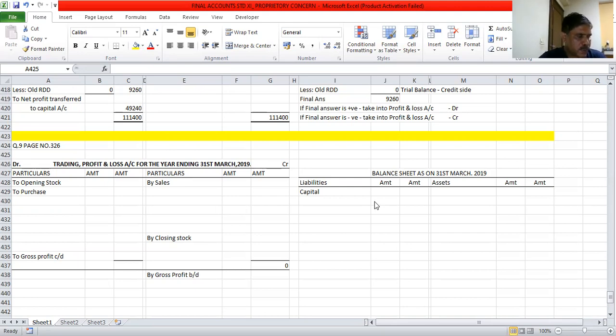Outstanding expenses, wages 6,000, rent 5,000. In front of wages and in front of rent, you will mark number 3. Write off further bad debt rupees 1,500 and provide 5% for reserve for doubtful debt. In front of sundry debtors and in front of bad debt, you will mark number 4.